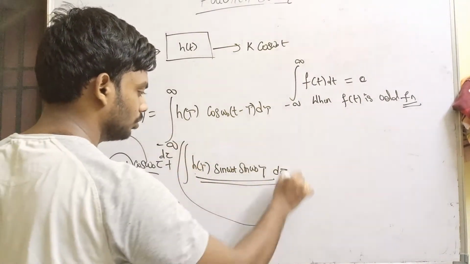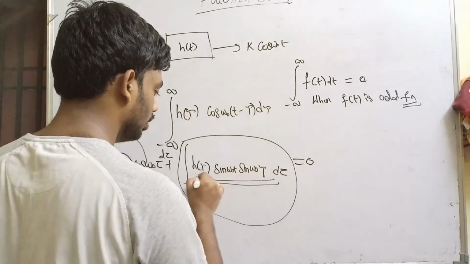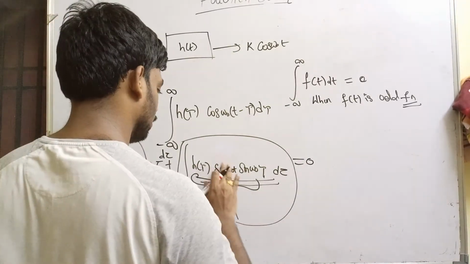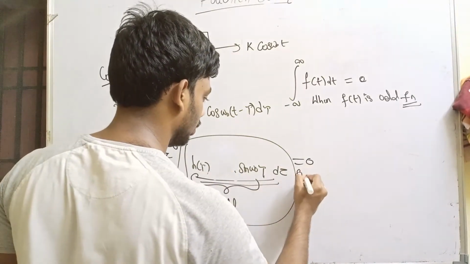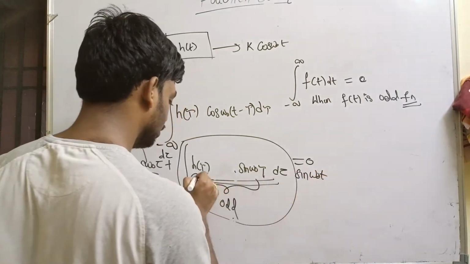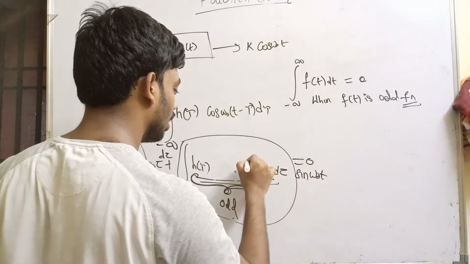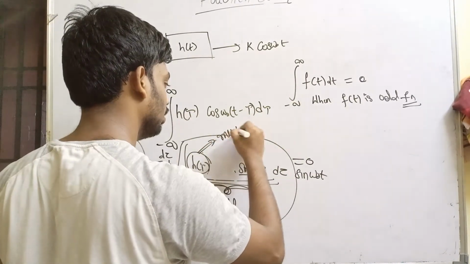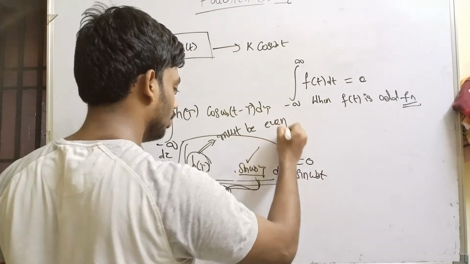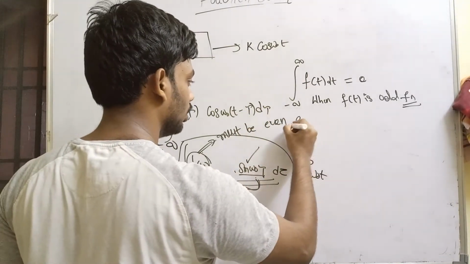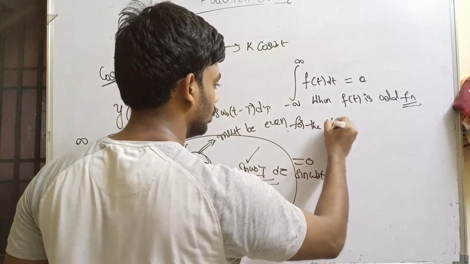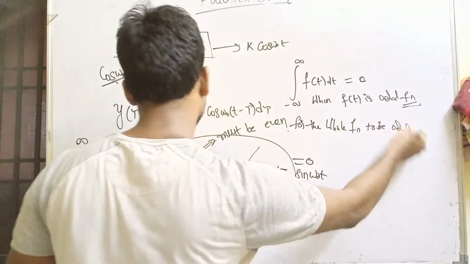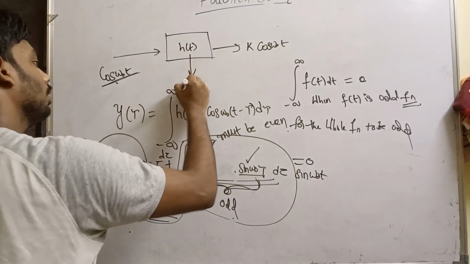So for this whole integral to be equal to 0, this term has to be odd. For convenience, I am writing sin omega naught t here. This function has to be odd. Sin omega naught tau is already odd, so h of t must be even for the whole function to be odd. So the constraint is h of t must be even.